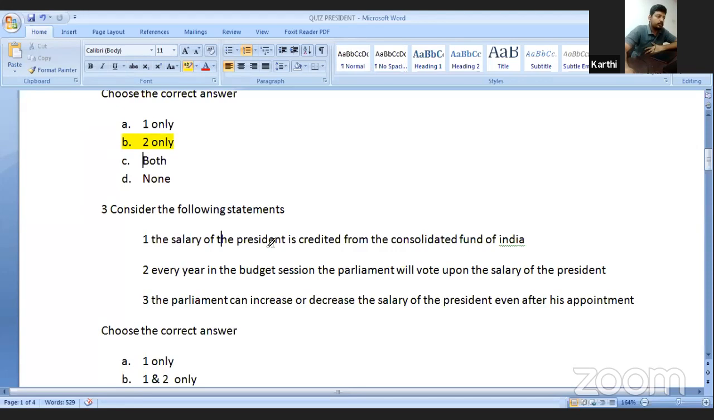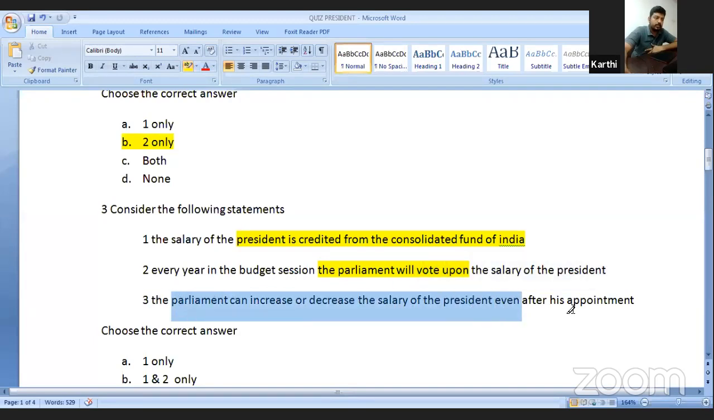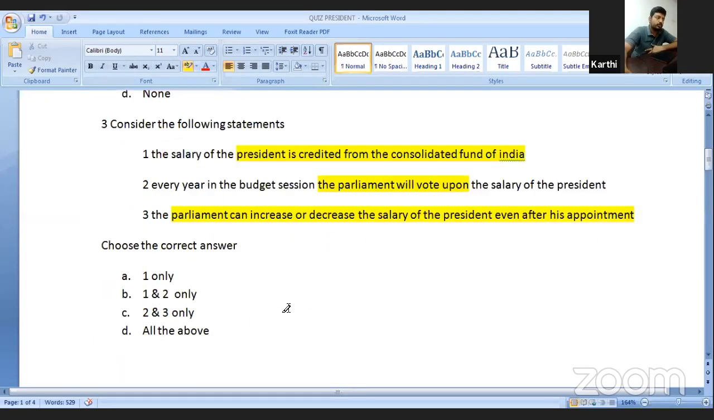Consider the following statement. The salary of the president is credited from the Consolidated Fund of India. Yes, the statement is correct. Every year in the budget session, the parliament will vote upon the salary of the president. No, it is wrong. It will not be voted, it is charged upon. The parliament can increase or decrease the salary of the president even after his appointment. No, it is also wrong. So the option is one only.